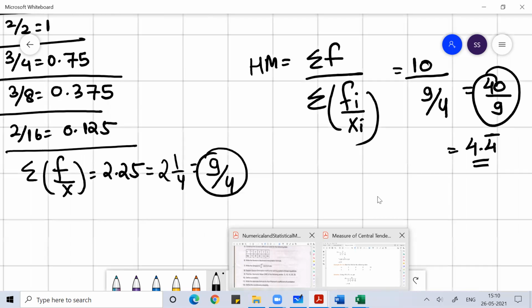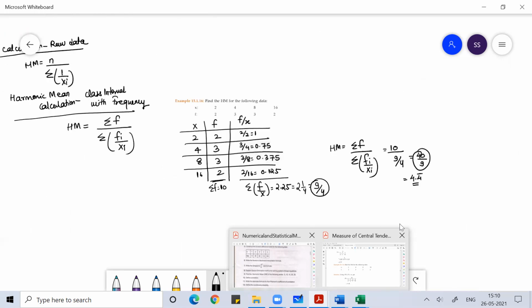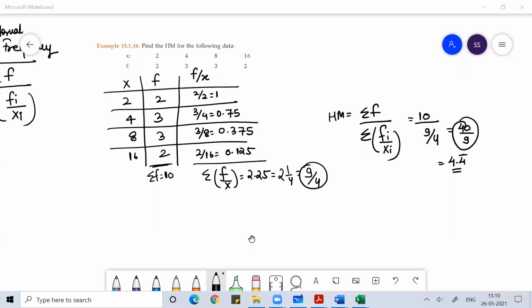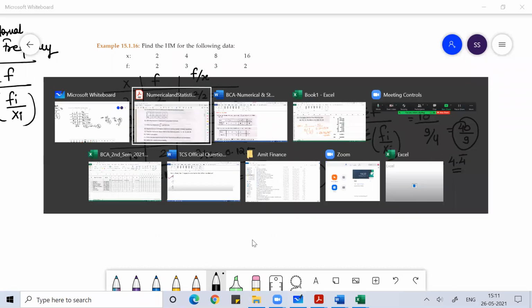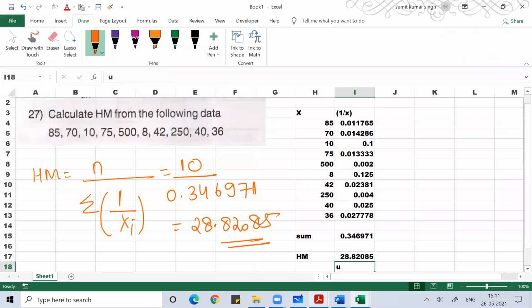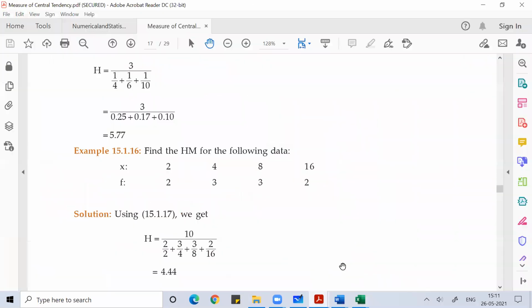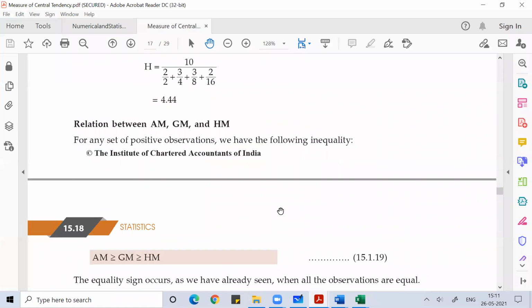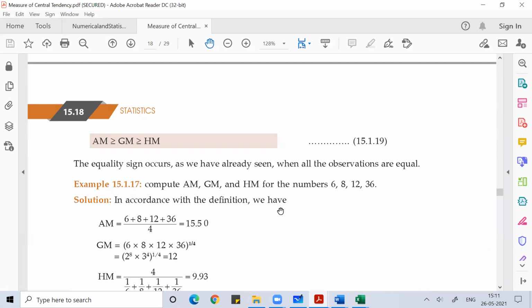Clear, everyone? So you can find the harmonic mean this way. If you get a question like this, with class interval and frequency, you can easily find the harmonic mean like this. Anyone, any doubt?